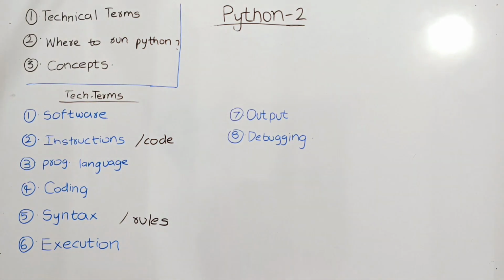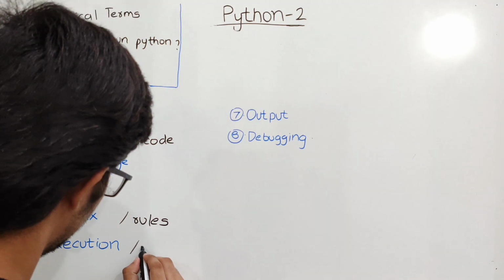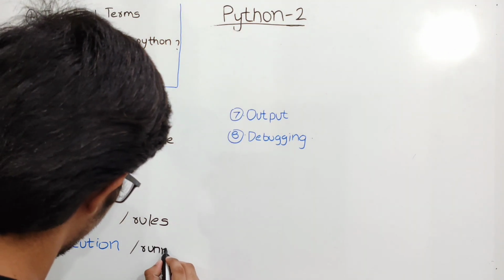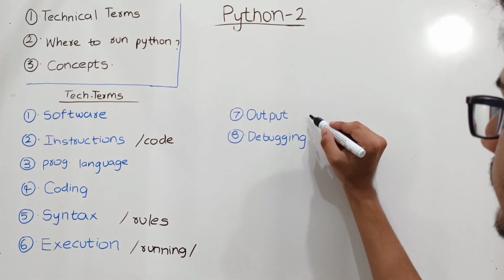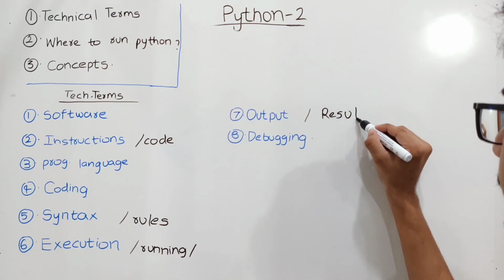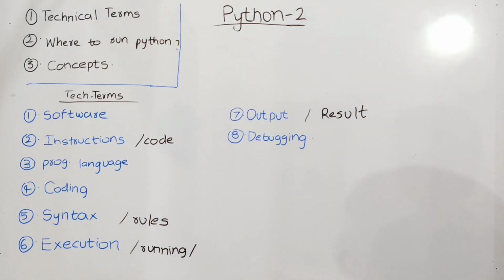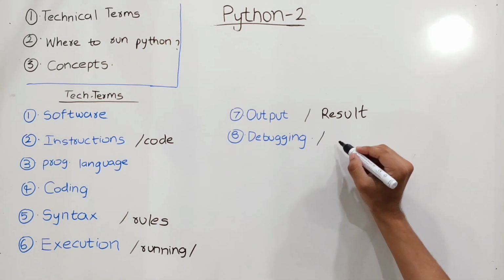And next, execution. Execution is running the code, and output is the result we get after running the execution. And debugging is the process of finding the bugs and fixing these bugs.